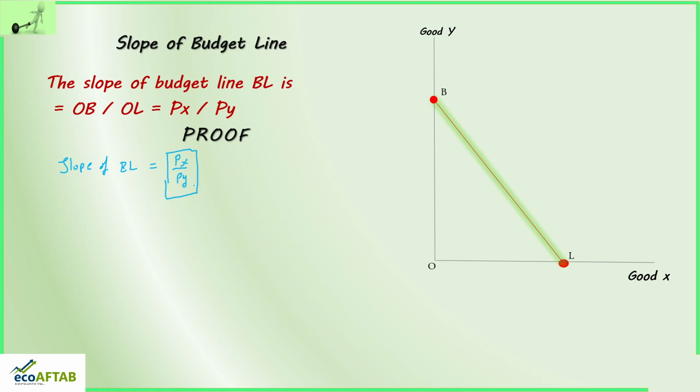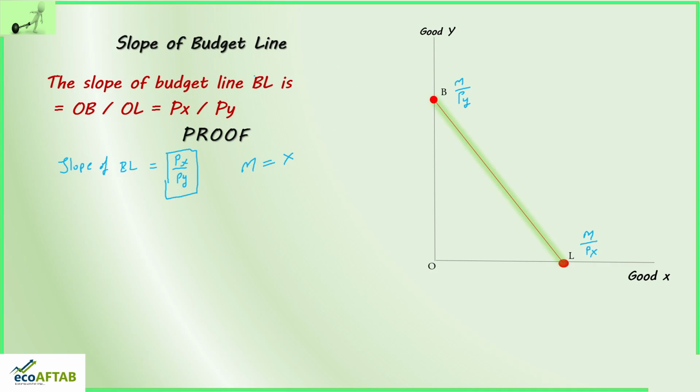So let us see. If I say the consumer spends his entire income on purchasing x commodity, then what will happen? If the consumer is having his income M and he is spending his entire income on purchasing x good, as I told in the previous slides, this particular point P is nothing but M divided by price of y, and this particular point L is nothing but income divided by price of x.